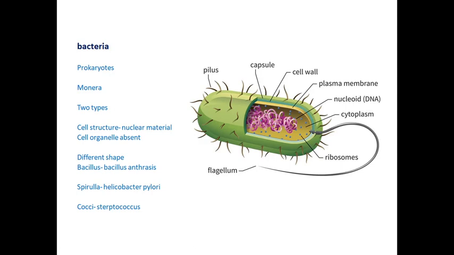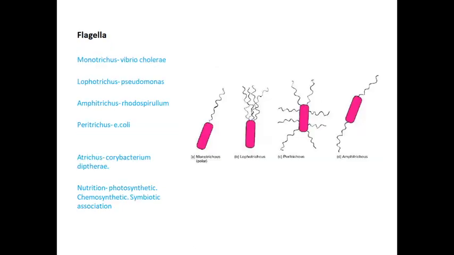Next, bacteria are classified on the basis of the presence of flagella. It is classified into 5 types. One is monotrichous, second is lophotrichous, third is amphitrichous, fourth is peritrichous, and fifth is atrichous.